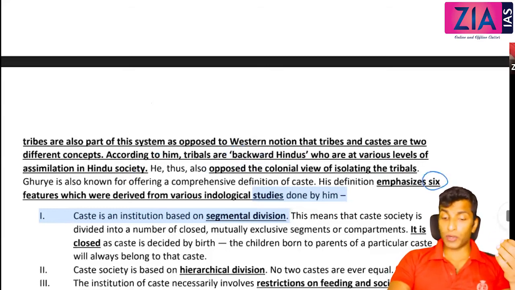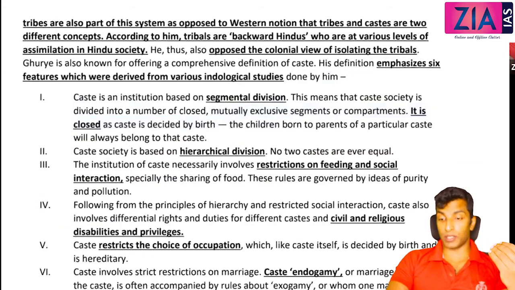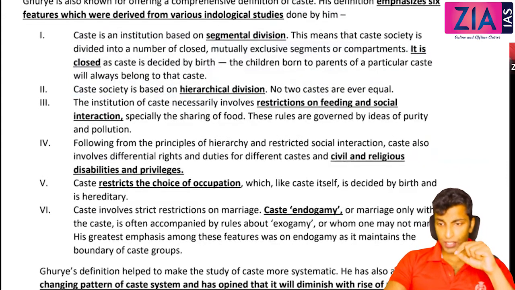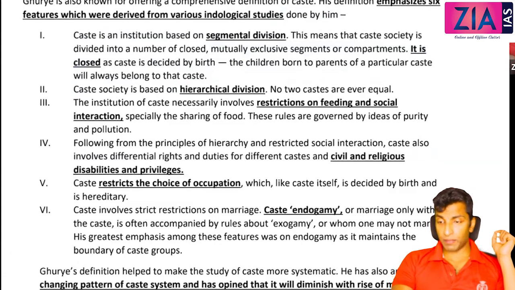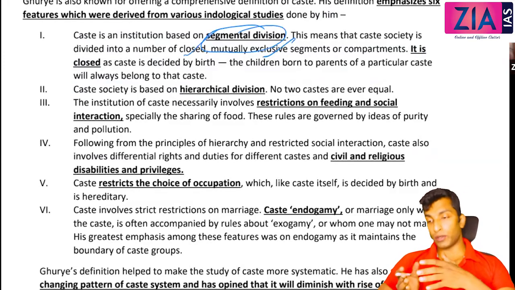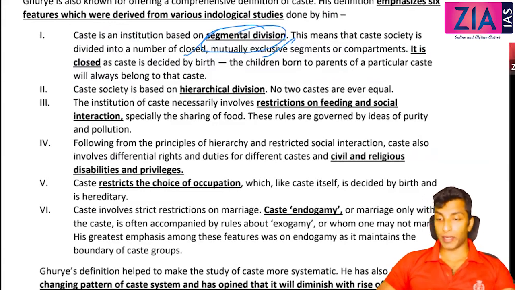So if the question is about the attributional approach of Ghurye, what you need to write? You need to stress on the attributes. What are the attributes? Attributes are nothing but the features. So what are the features? These are the features. First, you will see segmental division. The caste is divided, right? It is closed group and mutually exclusive segments or compartments. So if you belong to the Kshatriya compartment, you cannot enter into the Brahmin compartment, right? These are mutually exclusive. If you are born in Brahmins, you will end as Brahmins. There is no mobility, it is closed.